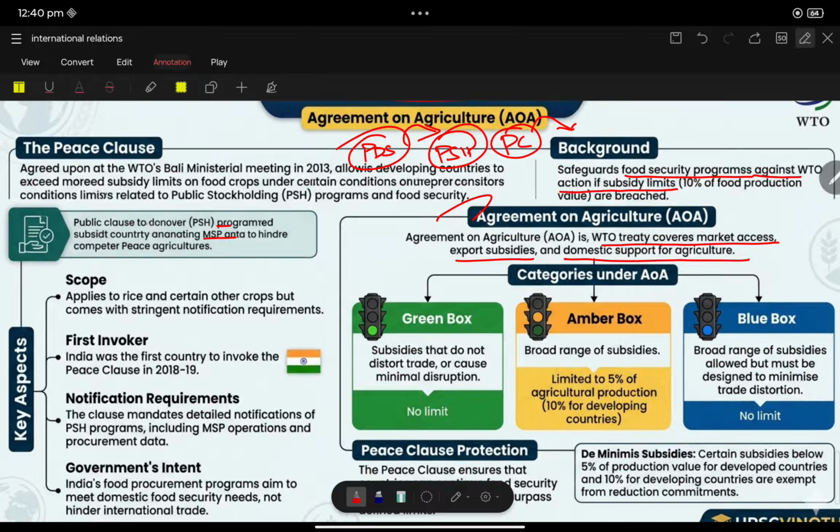The categories under the Agreement on Agriculture are green box, amber box, blue box, a PYQ. Green box subsidies do not distort trade. If you are giving a subsidy to a person, it should not distort trade or else cause minimum disruption. Amber box is a broad range of subsidies limited to 5% of agriculture production, 10% in developing countries. Generally you can give 5%, but in developing countries, with the use of the peace clause, you can give 10%. Blue box is a broad range of subsidies allowed but must be designed to minimize trade distortion. It should not distort the trade.